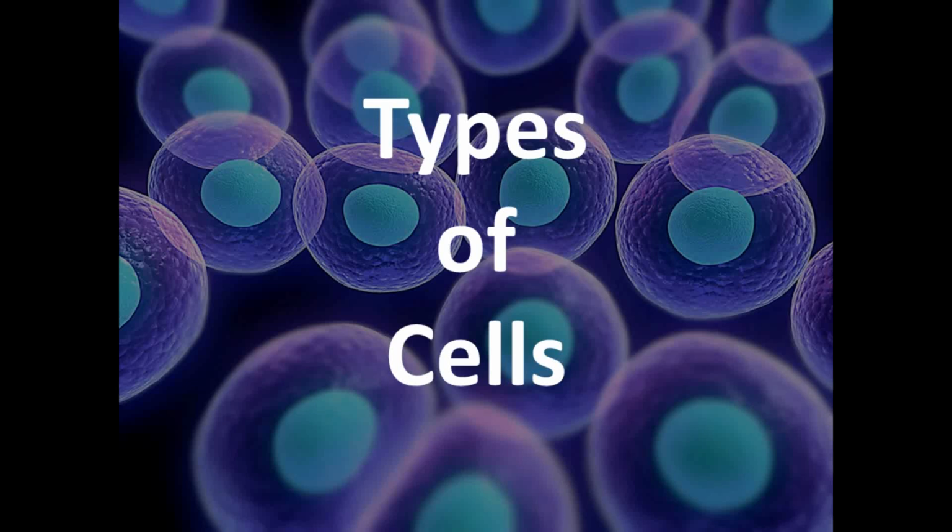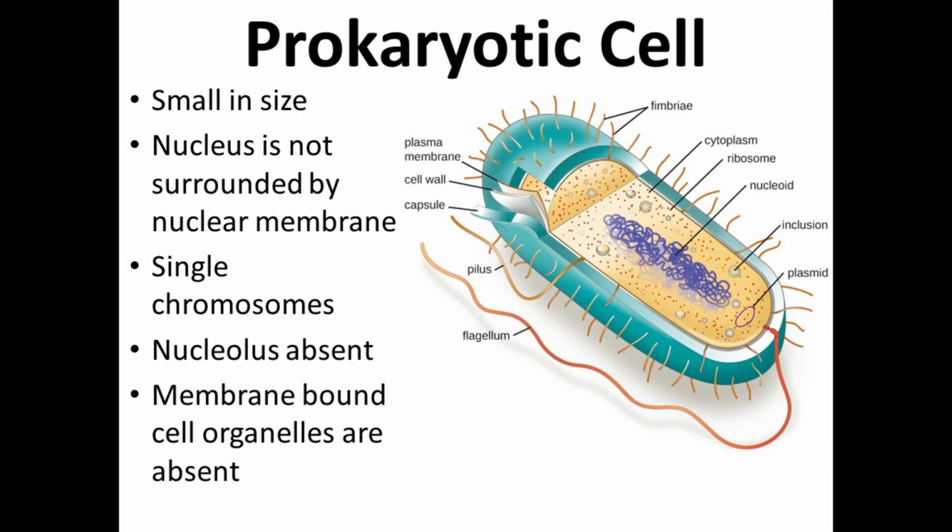Next we will study the types of cells. There are basically two types of cells. The first one is the prokaryotic cell and the second one is the eukaryotic cell. Pro means primitive and karyon means nucleus. It means the cells which have a primitive type of nucleus, meaning the nucleus is not well developed. The nucleus is not surrounded by a nuclear membrane.